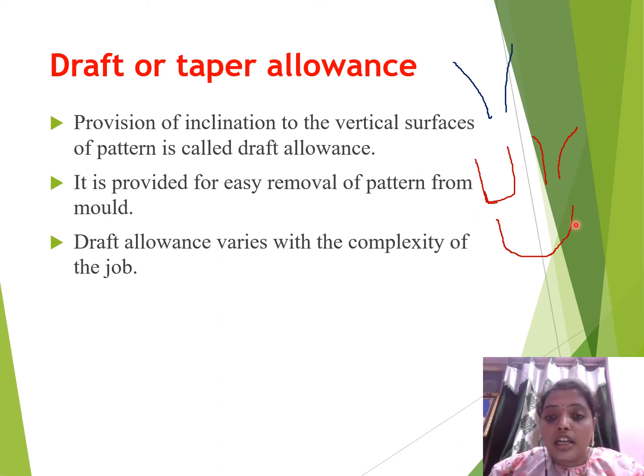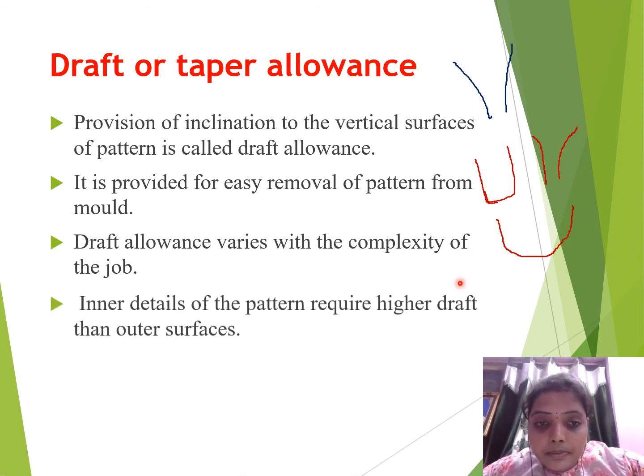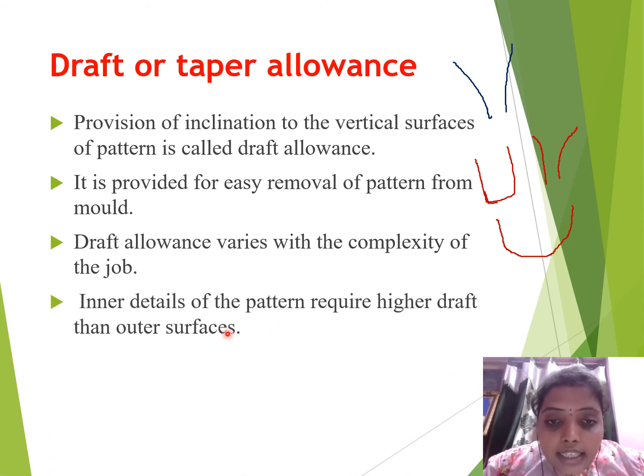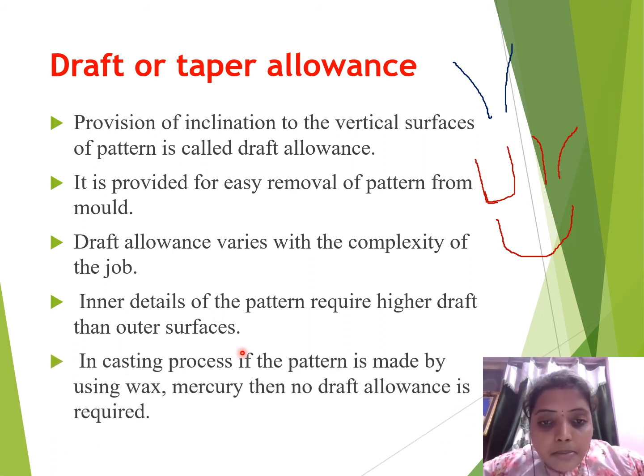Based on this, we create different types of allowances, give these to different types of objects, and make the final castings. Inner details of the pattern require higher draft than the other surfaces. In the casting process, if the pattern is made by using wax or mercury, then no draft allowance is required.